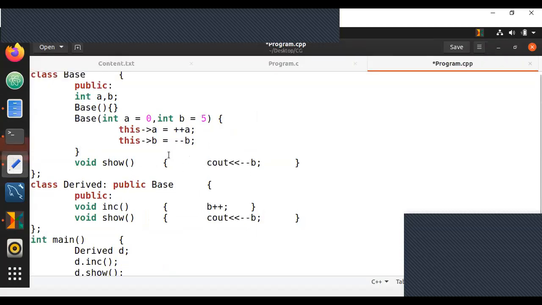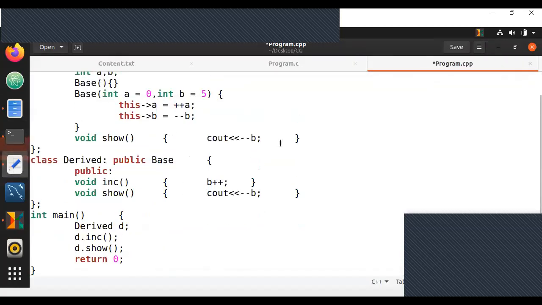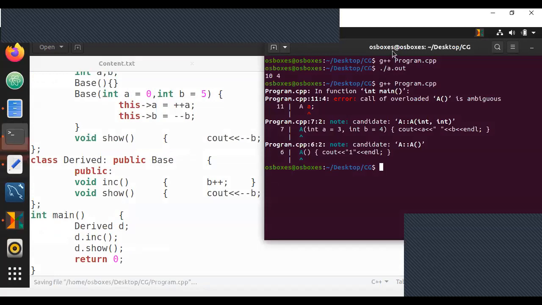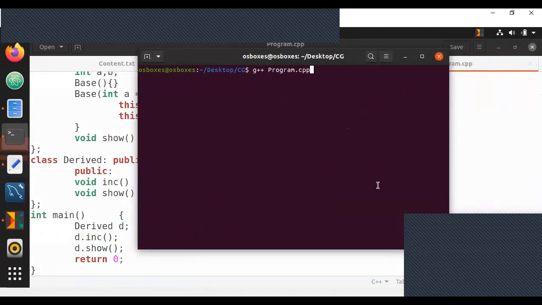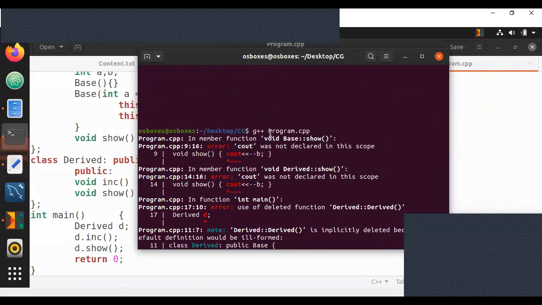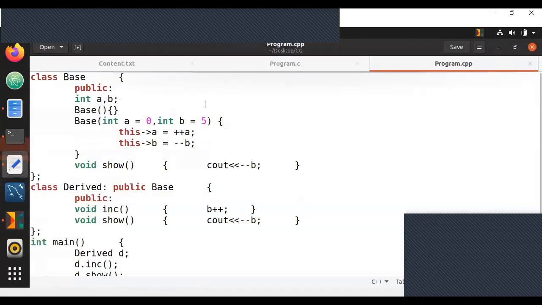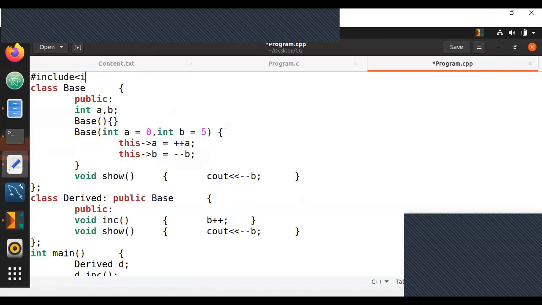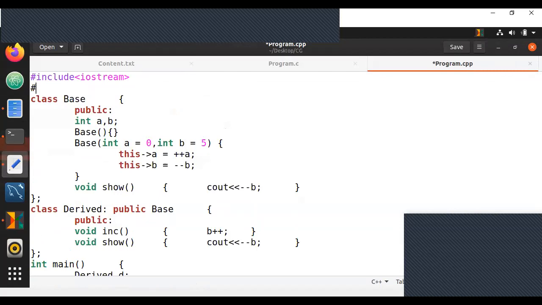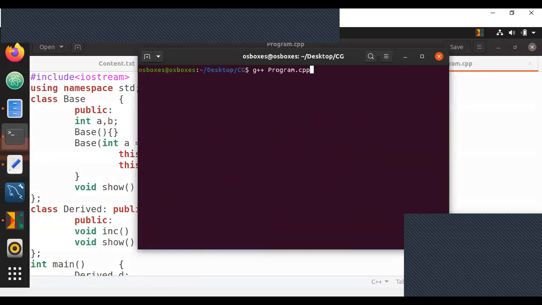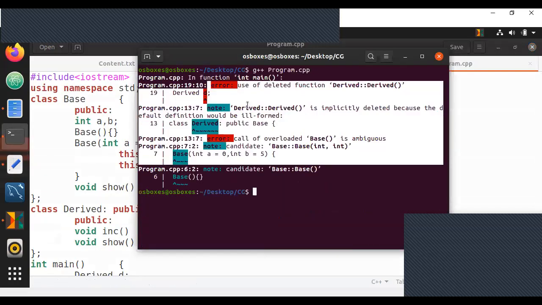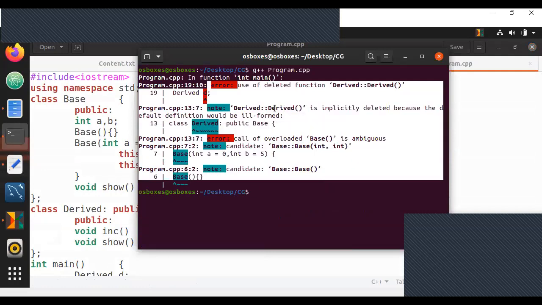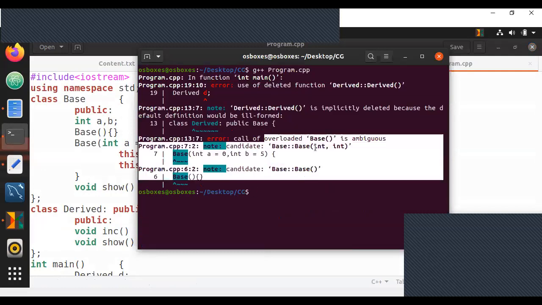So let me go back to this code first. Have I saved this? I have not saved this. Sorry, because we changed the function name, I had not saved the function. Now, if I call this, I'm getting one error. I'll just make sure we add iostream as well as using namespace std. Yes, exactly as you guys stated, the compiler gets confused. It does not know which one to call. So it's going to give you an error saying you don't know which of them should be called.